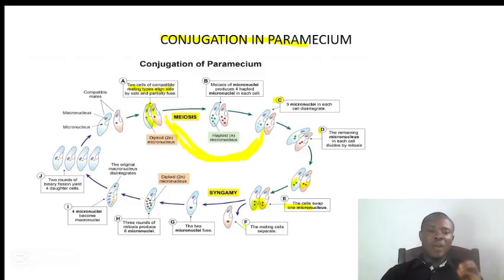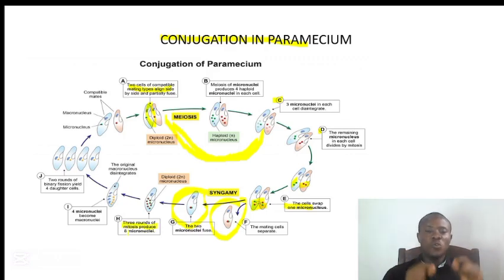When they move apart, each one of them will undergo these processes that we are going to explain. This one will undergo the processes, and this one will undergo the same processes. But we are going to focus on one, part of the cycle. So after they have separated, the two micronuclei will fuse to form one. That means the migrating nucleus and the stationary nucleus will fuse to form one nucleus.